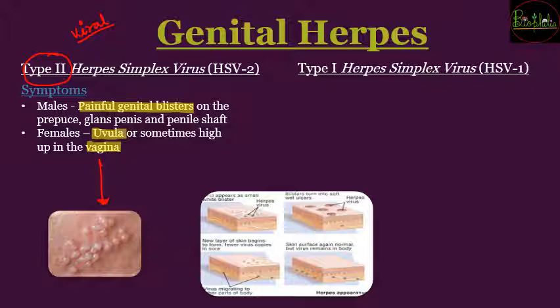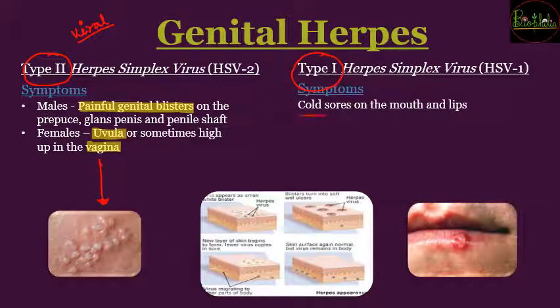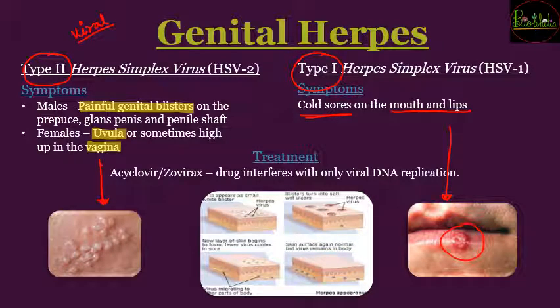Now type 1 वायरस की वजह से अगर इन्फेक्शन हो रहा है, in that case there would be cold sores seen at the region of mouth and lips. So these are the types of cold sores seen at a different location than the infection of type 2, that is mouth and lips. So the treatment for this genital herpes can be possible at early stages, but since it is a viral infection, it becomes difficult to treat this disease till complete cure.